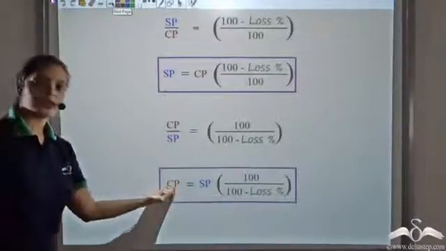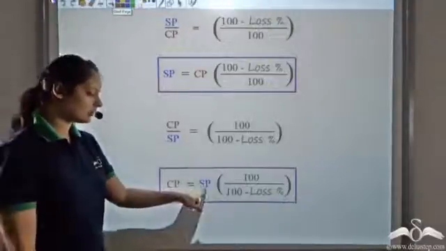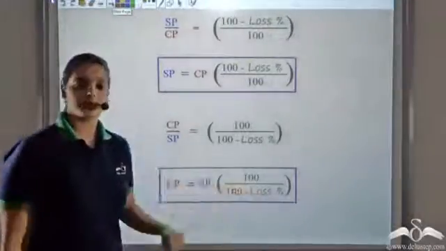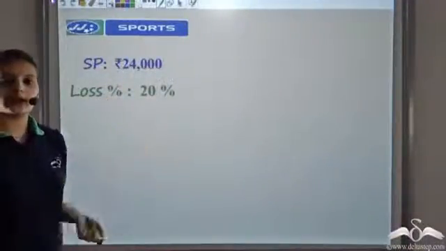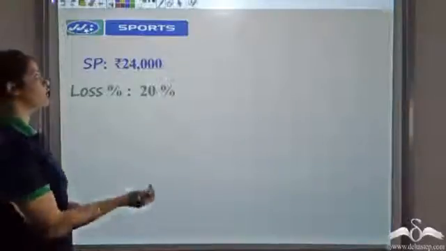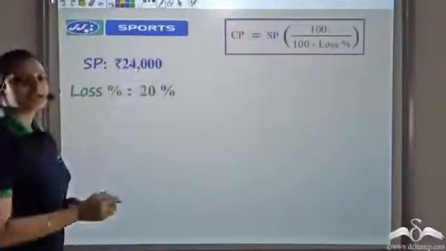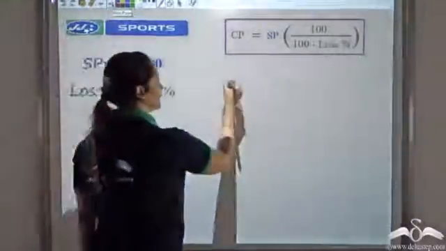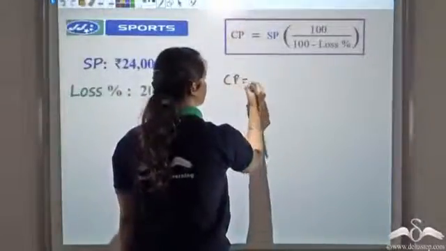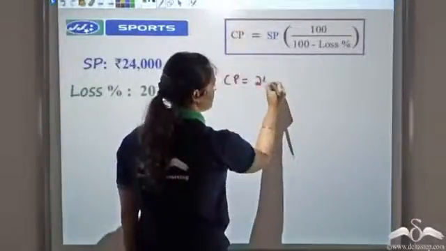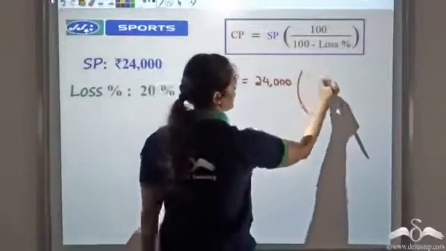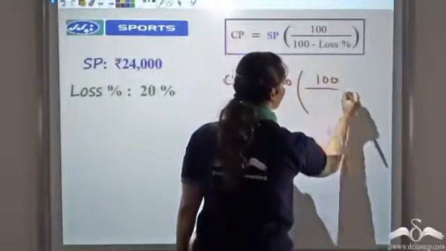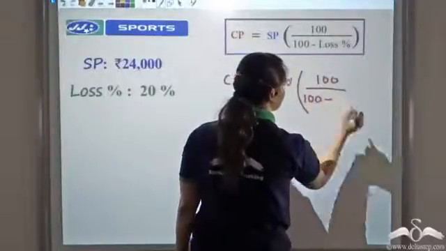Now this is what I had to find. I had to find cost price. I know the selling price. I know loss percent. So we know that the selling price was 24,000. They suffered a loss of 20% and we had to find the cost price. Now applying this formula, we can write that cost price would be selling price, 24,000, times 100 divided by 100 minus loss.